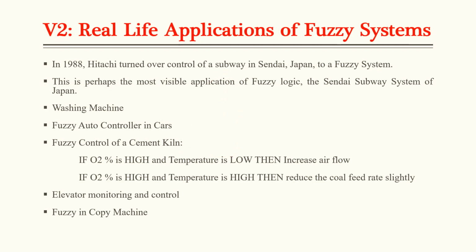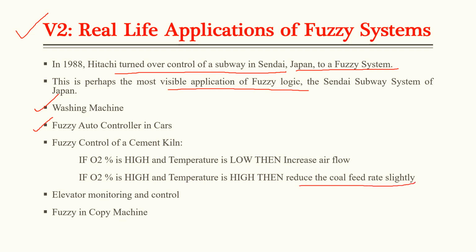Now video 2, as per the content: real-life applications of fuzzy systems. First of all, in 1988 Hitachi turned over control of a subway in Sendai, Japan to a fuzzy system. This is perhaps the most visible application of fuzzy logic. We can use it in the washing machine, fuzzy auto controller in car, fuzzy control in a cement kiln. If oxygen percentage is high and temperature is low, then increase airflow. If oxygen percentage is high and temperature is high, then reduce the coal feed rate slightly. Also in elevator systems and in copy machines.